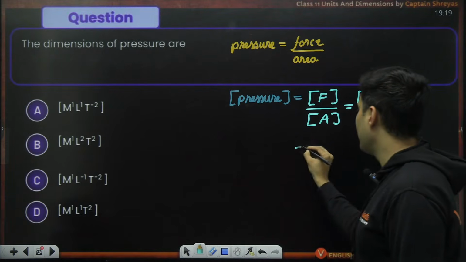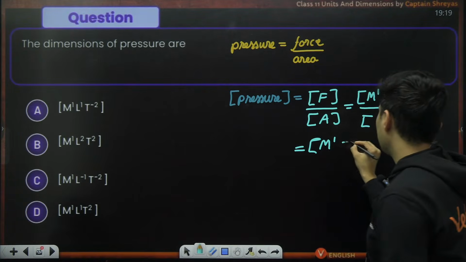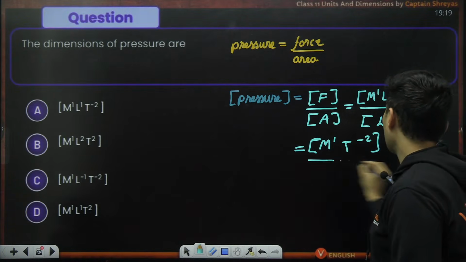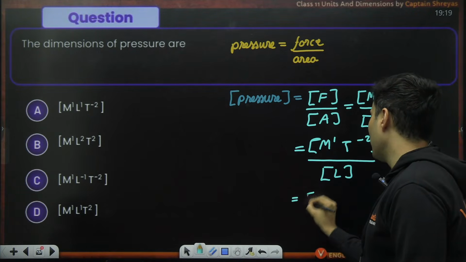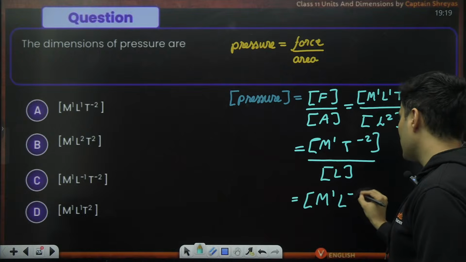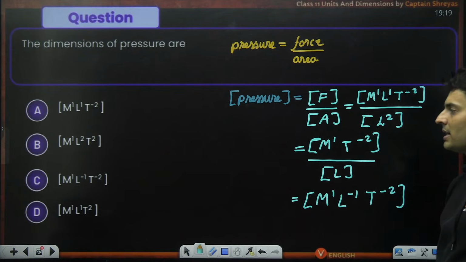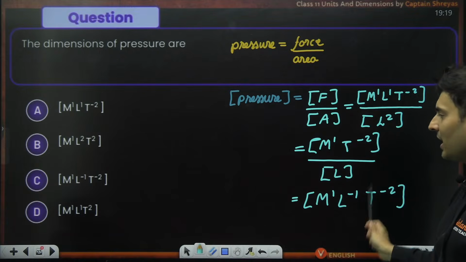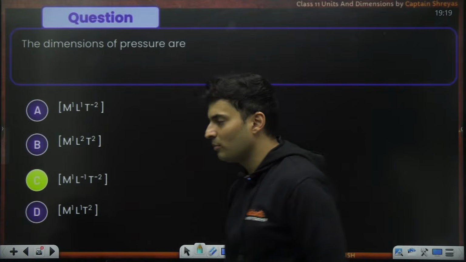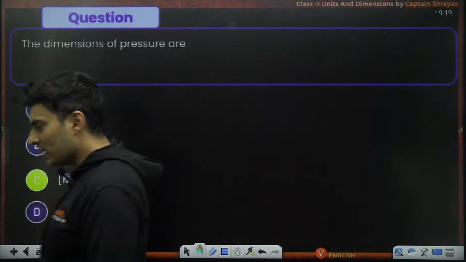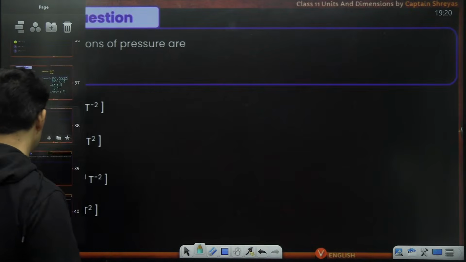So L and L will cancel, and one L will remain below. It will become M1 L raised to minus 1 T raised to minus 2, because L goes from the top to the bottom, it becomes a negative power. So M1 L raised to minus 1 T raised to minus 2 is option C. Perfect. Awesome, Vignesh. Great.